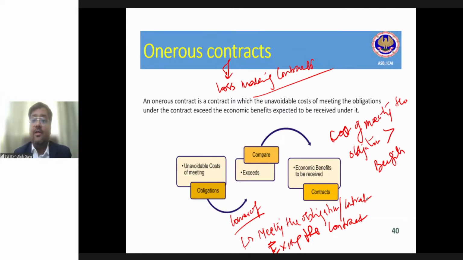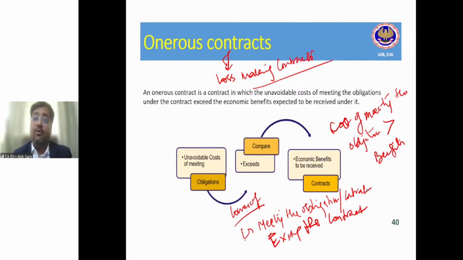Sumit is asking, onerous contract means always loss making. Yes, Sumit. The definition of onerous contract is a contract in which the unavoidable cost of meeting the obligation. Why is it saying unavoidable? Because you have a binding agreement, right? If the contract has an escalation clause, don't worry. Whatever price hike will be there, we will compensate you. Like nowadays, you know what builders are doing?